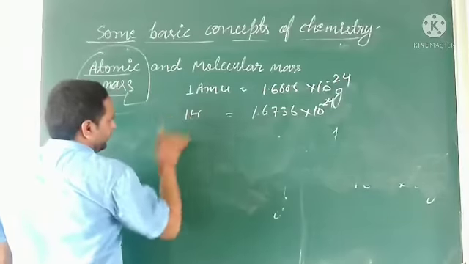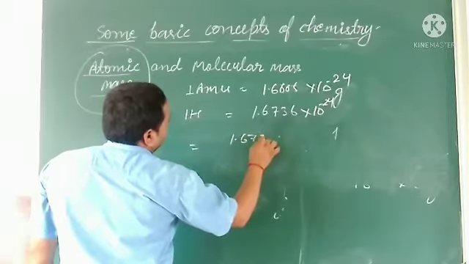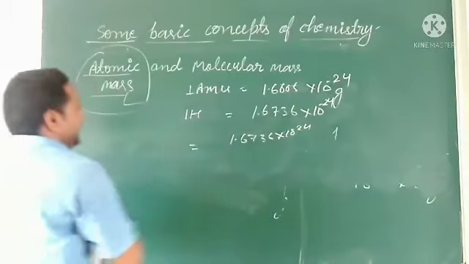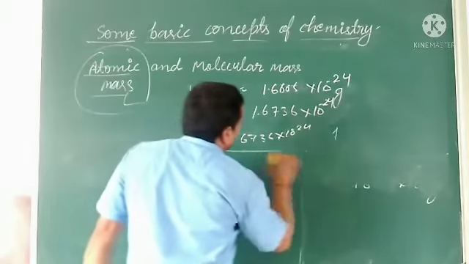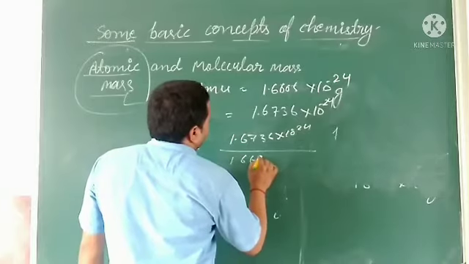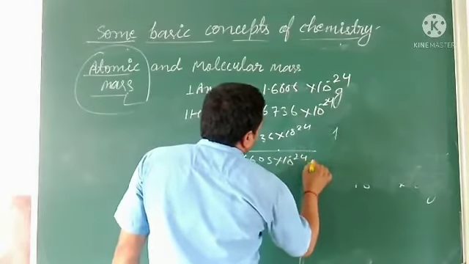So the value of hydrogen in AMU equals 1.6736 into 10 to the power minus 24 divided by the value of 1 AMU, which is 1.6605 into 10 to the power minus 24 gram.